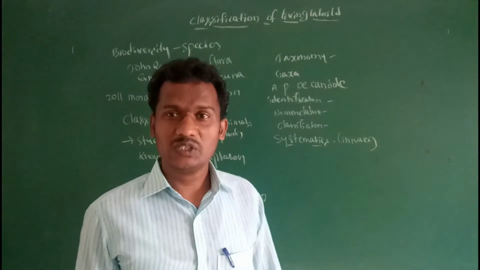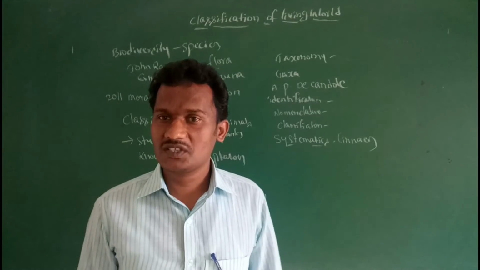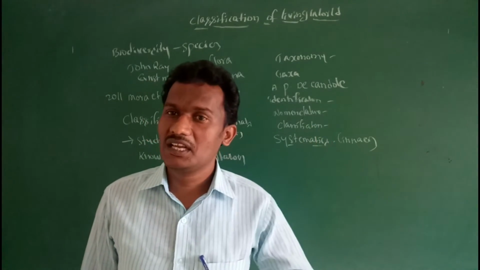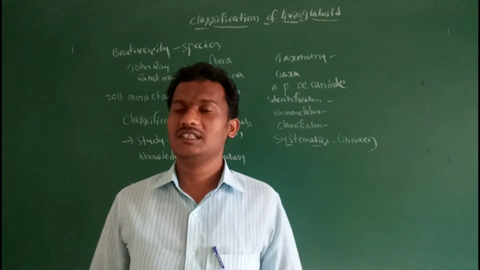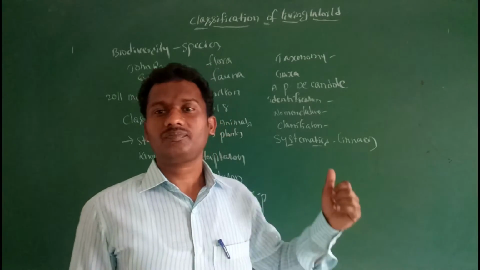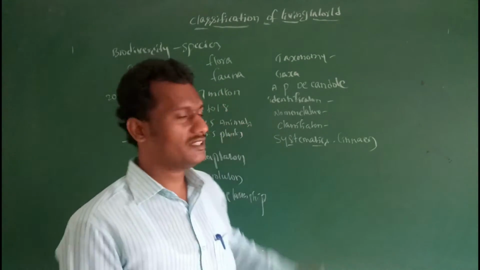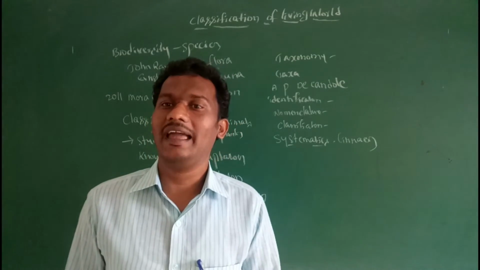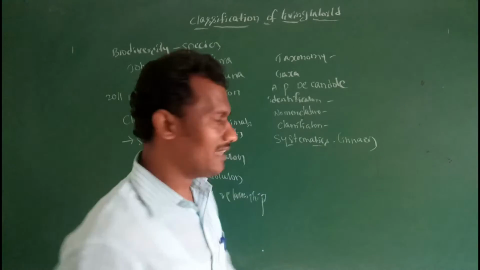Systematics also includes identification, nomenclature and classification of living organisms. Along with this, the phylogenetic relationship of organisms, that is, grouping organisms into convenient categories based on phylogenetic relationship, considering the evolution of characters, is known as systematics.